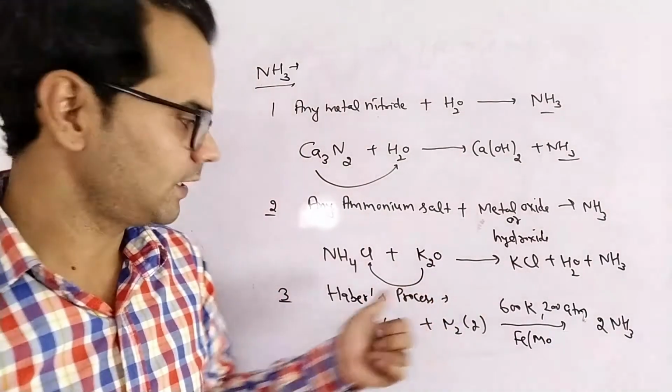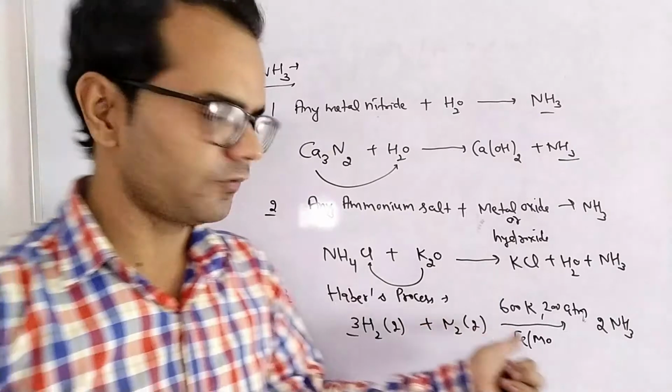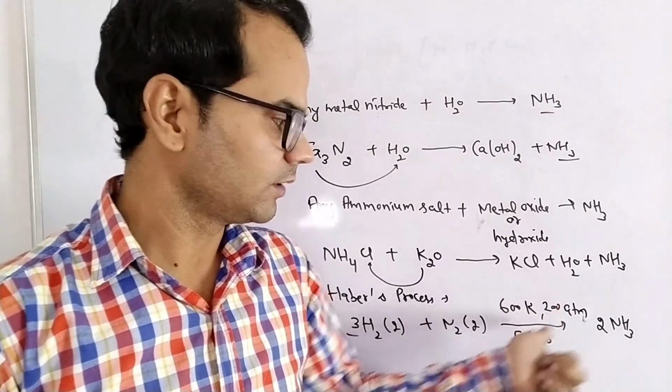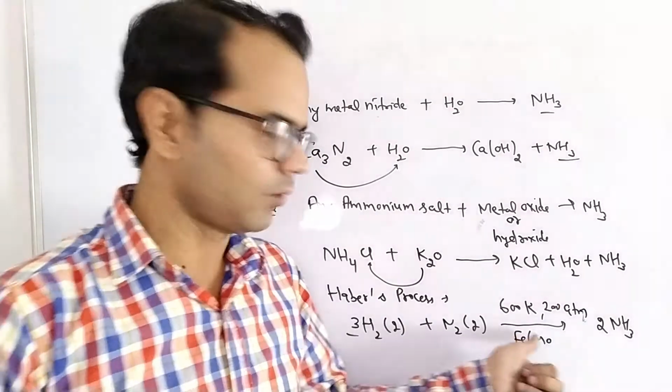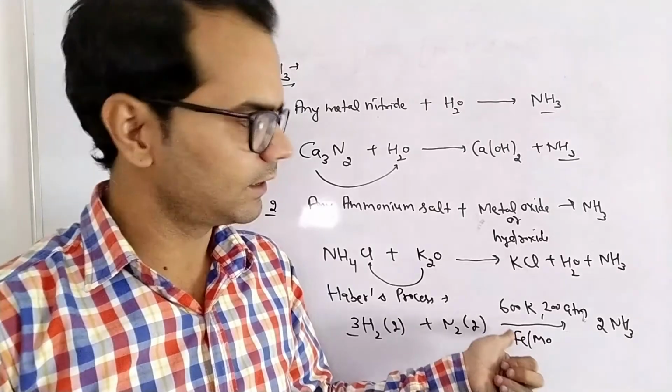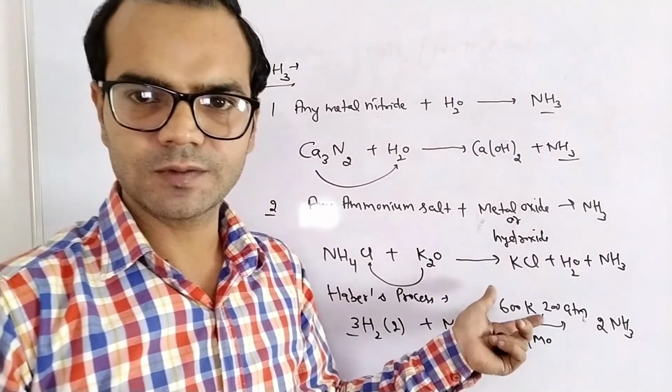In the Haber process, hydrogen and nitrogen combine in the presence of iron and molybdenum at a high temperature and a high pressure. Iron acts as a catalyst and molybdenum acts as a catalytic promoter. It increases the activity of the catalyst. This process is the Haber process.